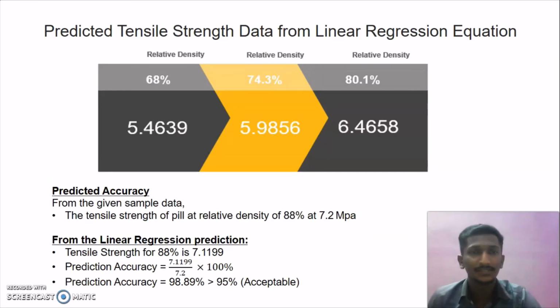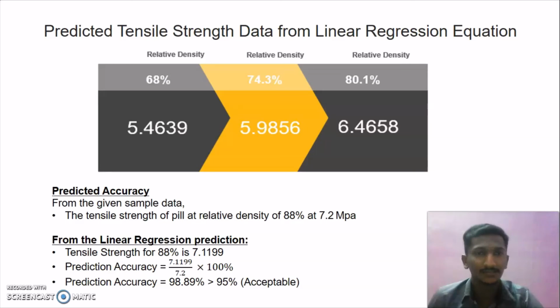From the main equation where x equals relative density, when we substitute the relative density, we can get the tensile strength. For the first one, 68%, we can get 5.4639. For the second one, 74.3%, we get 5.9856, and for the last one, 80.1%, we can get 6.4658 tensile strength.